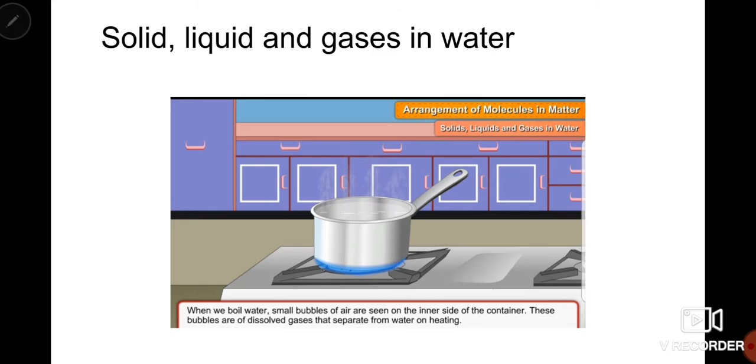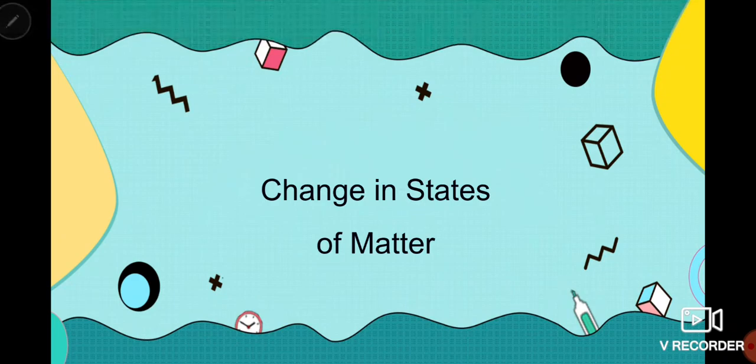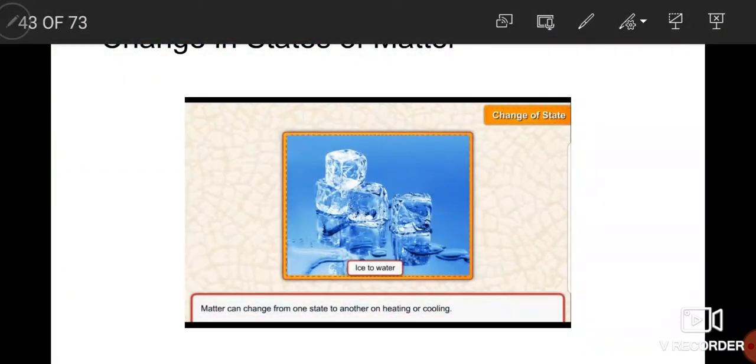Now, when we boil water, you must have seen small bubbles of air on the inner side of the container, the bowl in which we boil the water. These bubbles are due to the presence of gases, because the gases which are already present in water separate themselves.